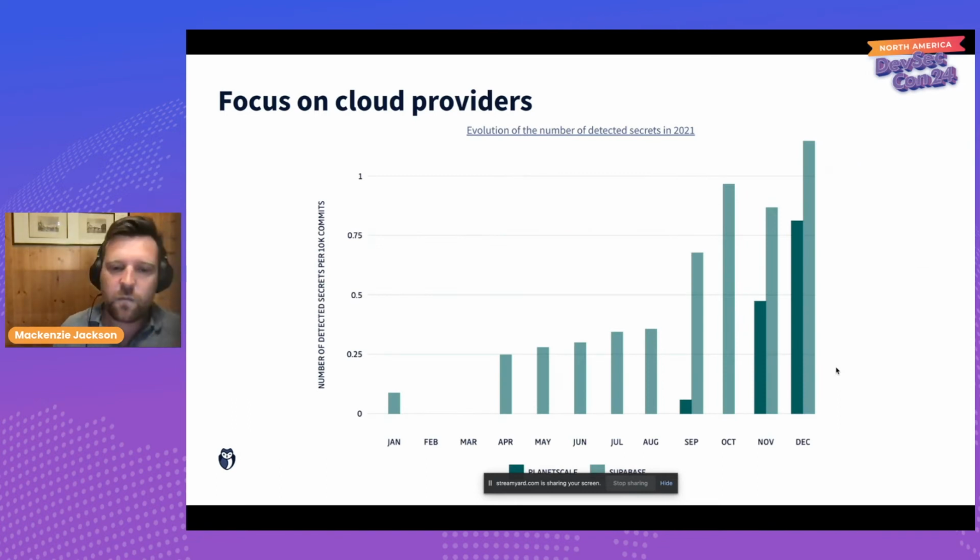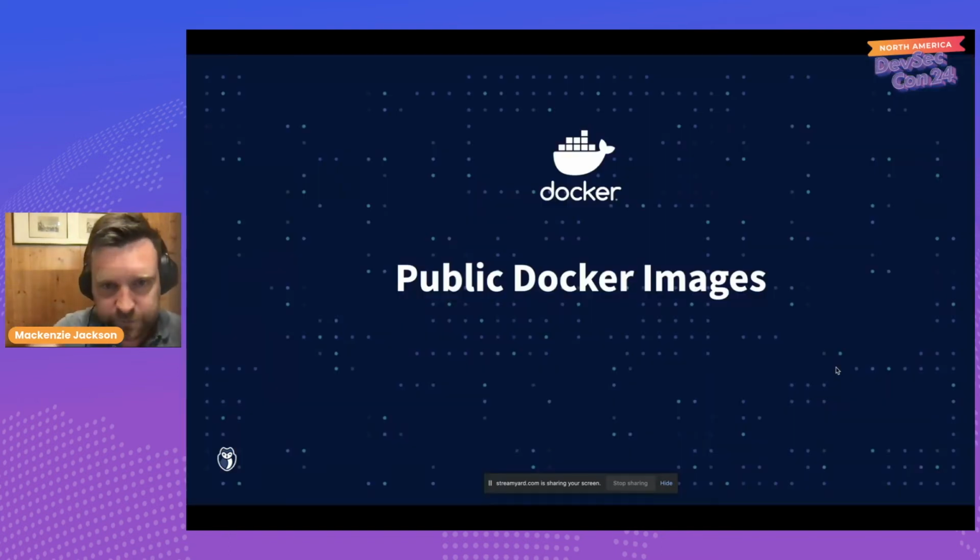But at the same time, we also have new providers like PlanetScale and Supabase that have come onto the market. And already, even just a couple of months after PlanetScale was officially launched, we started finding secrets to these providers on public GitHub. So it proves that we need to be really far ahead of the curve if we're going to try and prevent leaked secrets from ending up in public spaces.